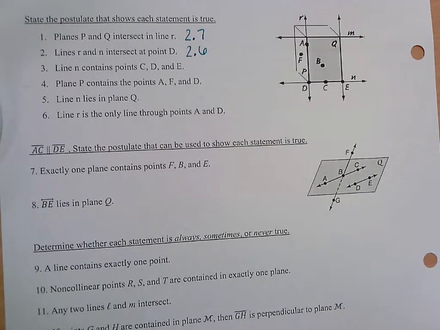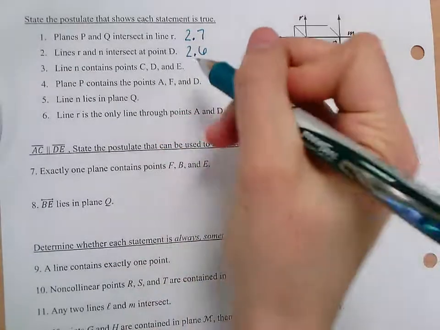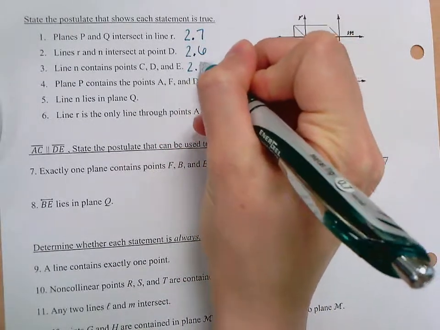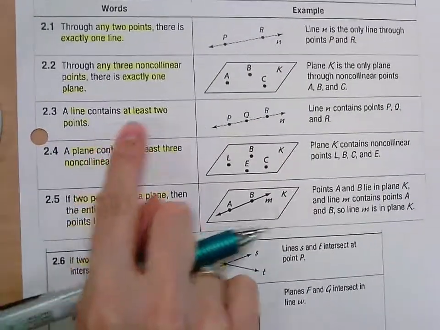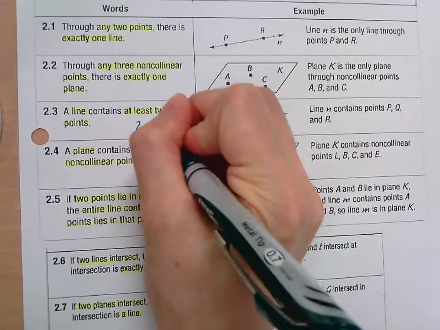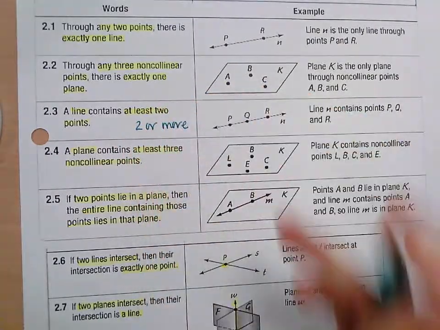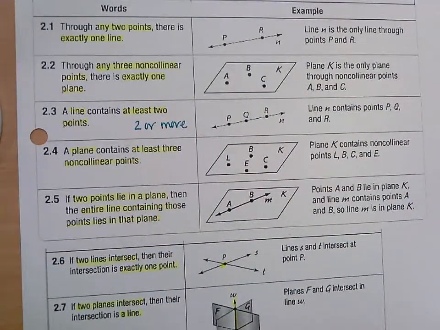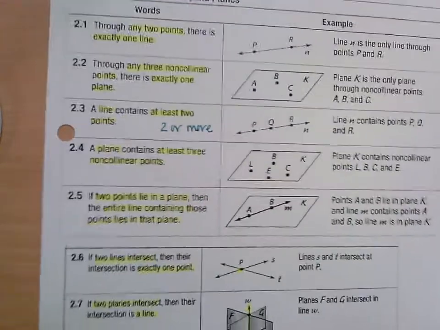Any ideas, Kai? It is 2.3. If you look at 2.3, it says that a line contains at least 2 points. So that's 2 or more. So if it's saying a line contains 3 points, it's meeting that postulate. It has at least 2 points on it.